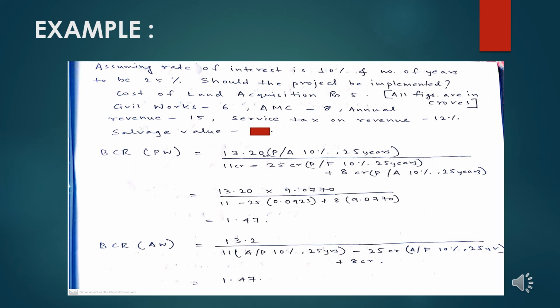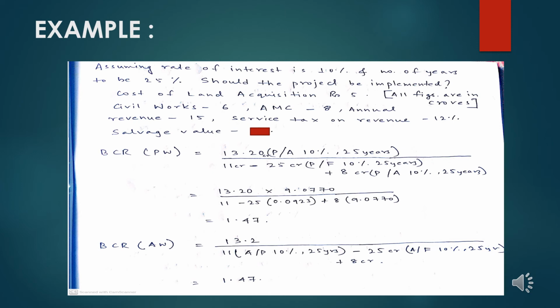So, if we go on to calculate the benefit cost ratio, first we have to sum up all the benefits and the costs. Summing up all the benefits, we have the annual revenue here. But from annual revenue, we need to deduct the service tax which is applicable on the revenue.